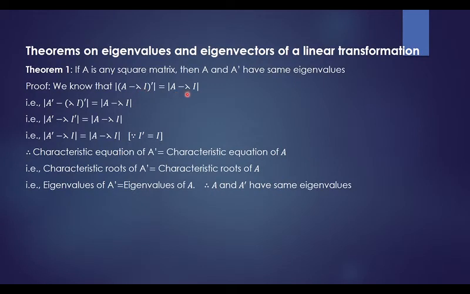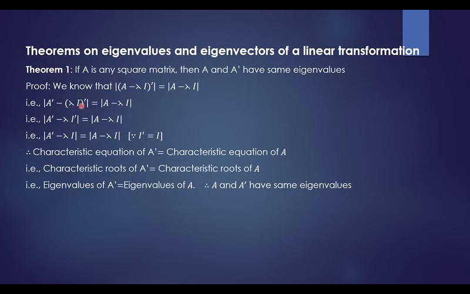We use the fact that the determinant of the transpose of any matrix is equal to the determinant of the same matrix. So if you take the characteristic equations of A and A dash and take the determinant of both, they are the same, because the determinant of any square matrix A and its transpose are always the same. So determinant of (A minus lambda I) whole dash is equal to determinant of A minus lambda I.